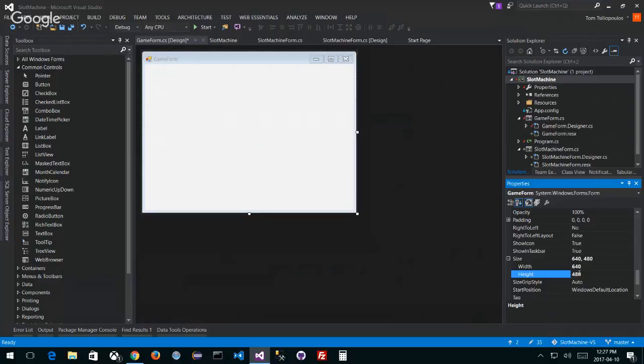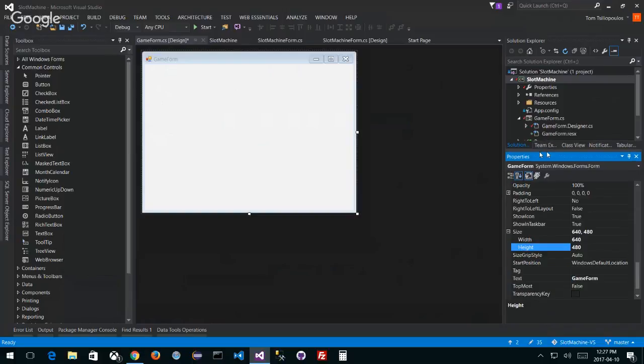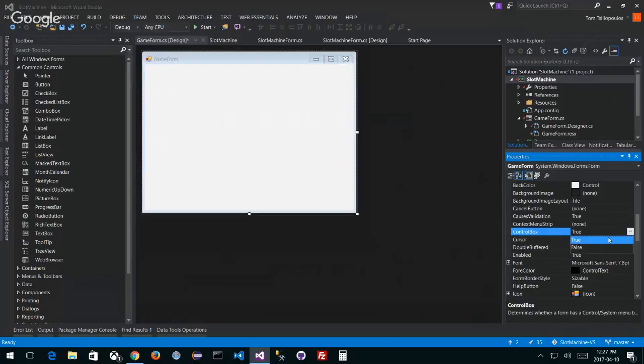1024 by 768, one of those kinds of sizes. Obviously I don't care for the title, so I'm going to get rid of what part? What part am I going to get rid of? I don't want the title and I don't want any of this stuff. The control box. Very good. All right, so I go to my control box and turn it off, right?